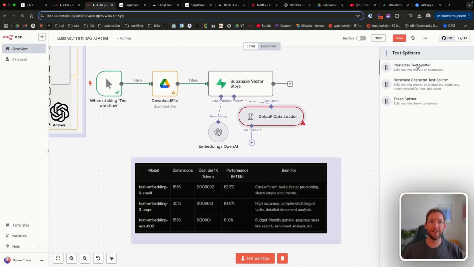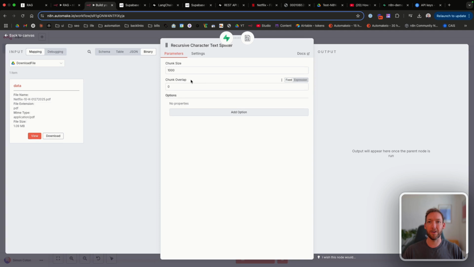So we've got the character text splitter, we've got the recursive character text splitter, and we've got the token splitter here. So we're going to go for the recursive. And now we've got several options in here. We have the chunk size and the overlap. So the chunk size is just at how many characters are we going to split. So let's just leave this as default right now. The chunk size of 1,000.